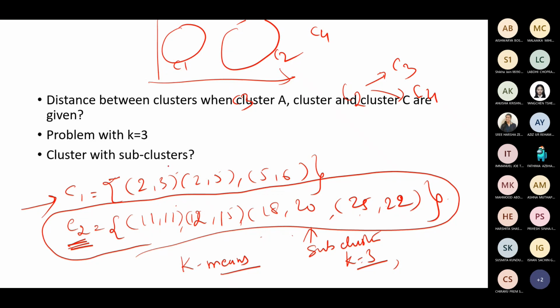So what you need to do is divide this into 2 subgroups. That is what is intended here as subcluster. It is only terminology understanding, the rest is the same procedure you are doing. K-means you are applying here on C2 for getting the subclusters or subspace of that. Suppose this is the C2 space. You are trying to find within C2 what are the 2 spaces for different classes.